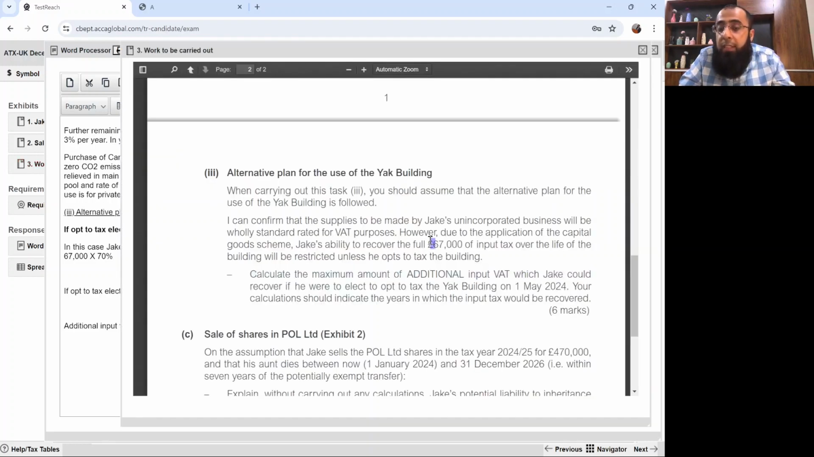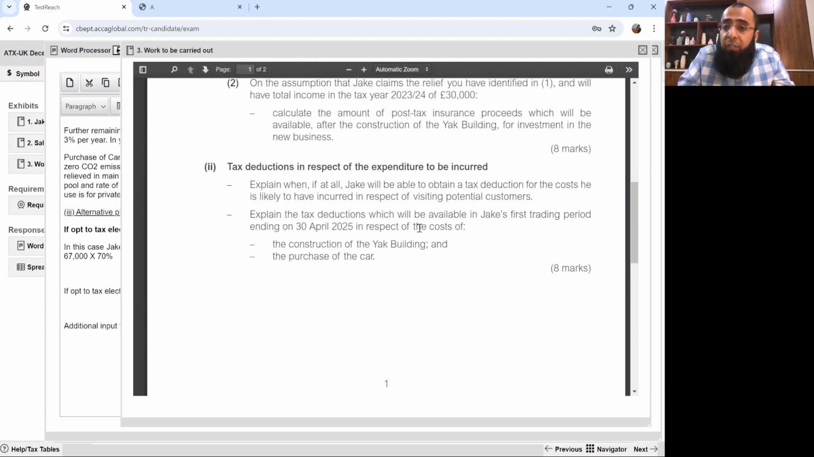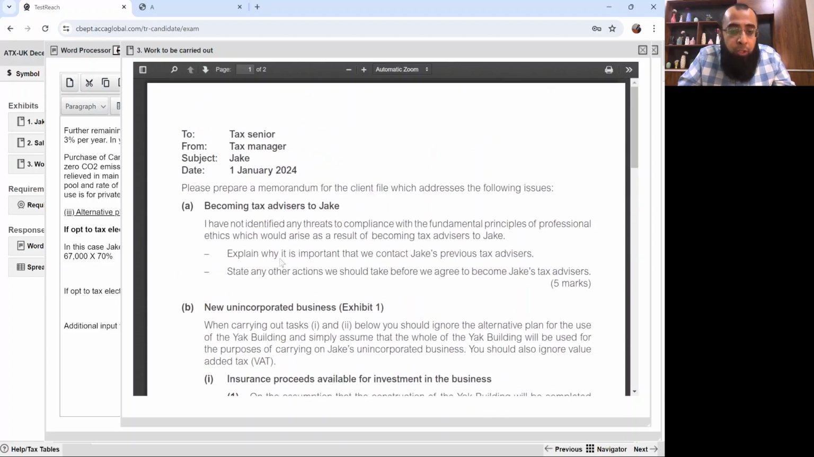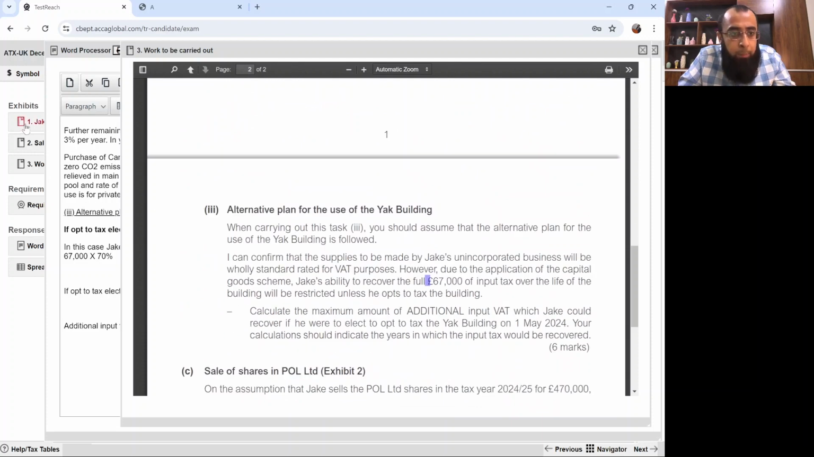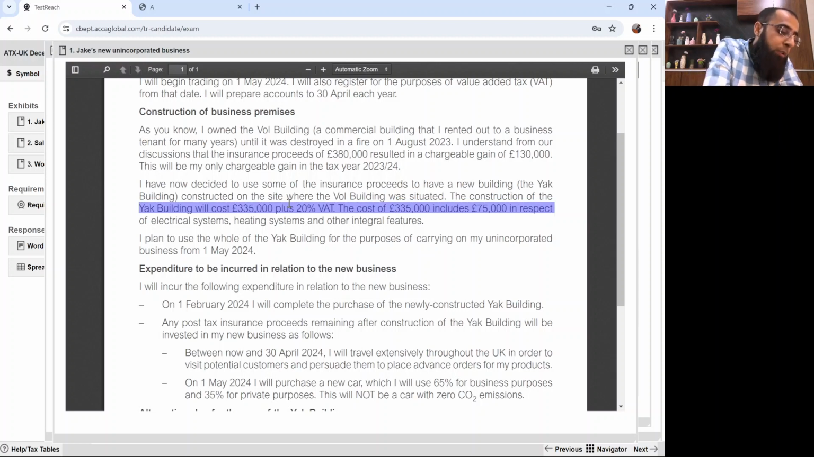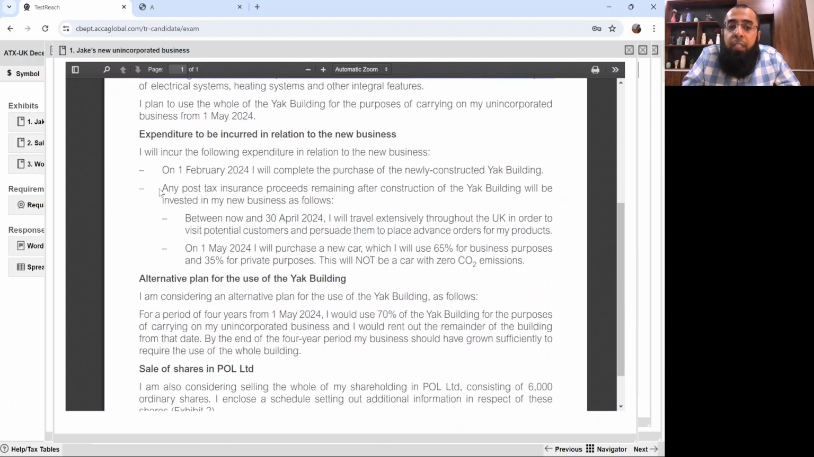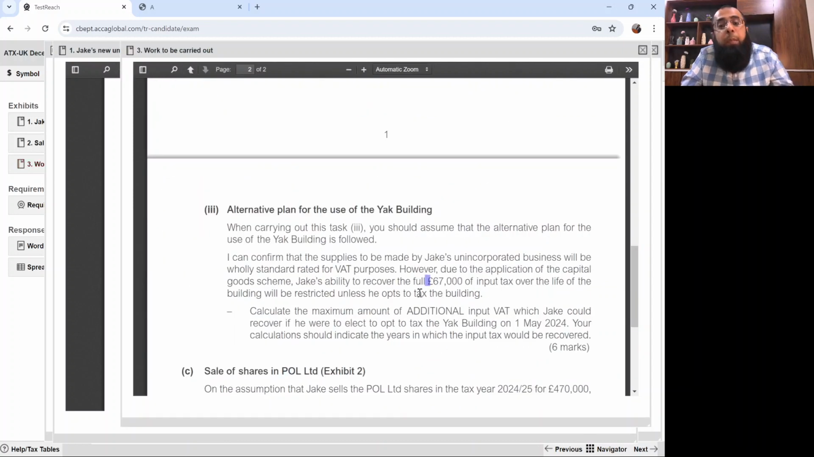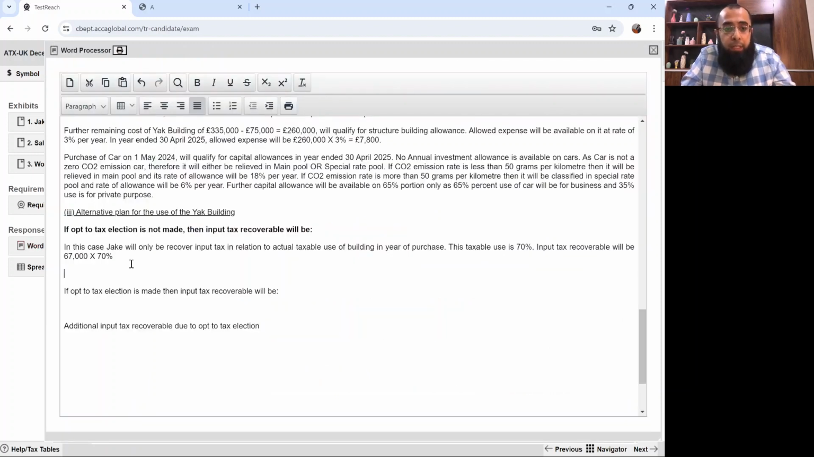This is the full input tax he has provided you. Now you must be thinking about how he has calculated it. See, first of all, it's not necessary to look at its reason. But if you want to look at it, the building was purchased, it's in Exhibit 1. The building was purchased for how much? It was purchased for 335,000 plus VAT. So 335 into 20%, that's 67,000. But the examiner has provided you the full input tax value ready-made, 67,000. So it's not necessary to look for its reason. Okay, just look at it. It will be 67,000 into 70%.